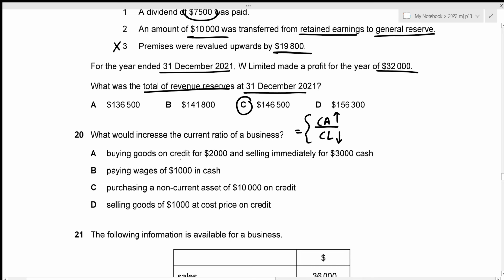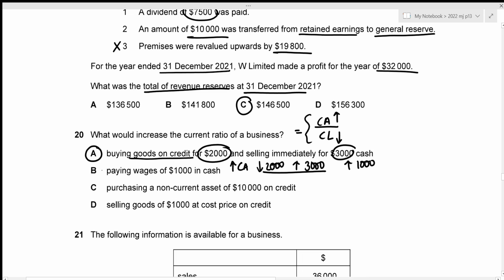Buying goods on credit. So while we buy goods on credit, this would only increase our inventory, right? So our current assets is increased, and selling immediately for 3,000 cash. So previously it was increased for 2,000, but after we sell immediately for 3,000 cash, our cash increases by 3,000, right? Whereas our inventory will decrease for 2,000. But overall, there is obviously an increment of 1,000 in our current assets section, right? And this is the condition that we require. We require our current assets to increase, which means that option A will be our correct answer.